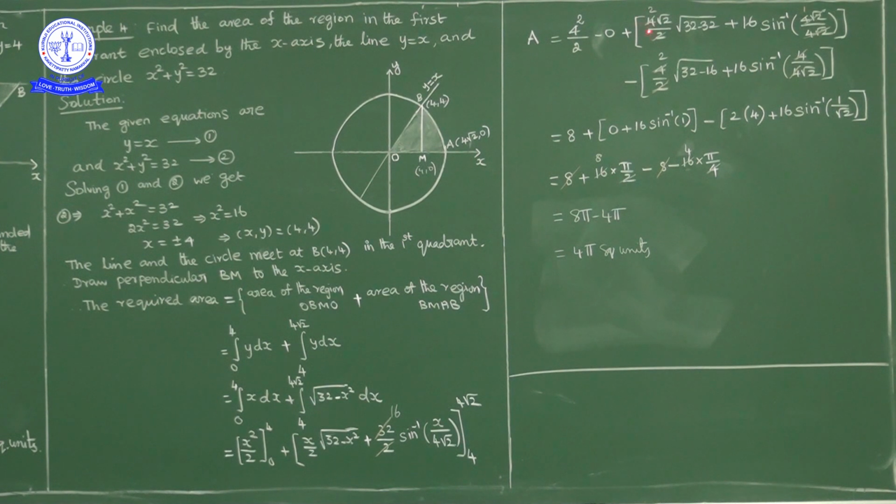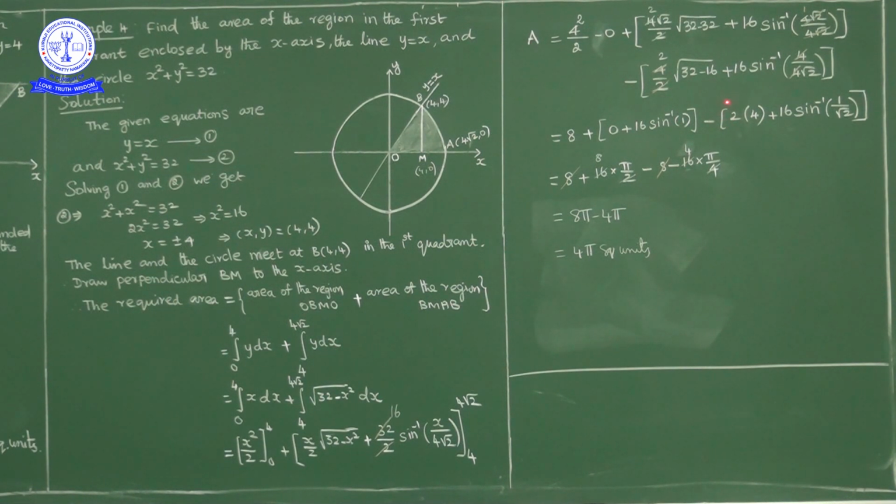So this bracket value is 8 pi minus, while when substituting the lower limit 4, what we have, 4 by 2 into square root of 32 minus 4 square plus 16 into sin inverse of 4 upon 4 root 2. So how much is it? 8 plus 16 into pi by 4. 16 into pi by 4, 4 cancel, 4 pi.